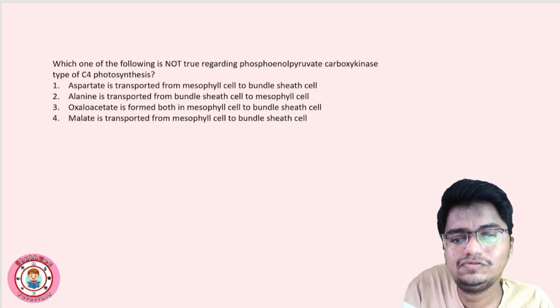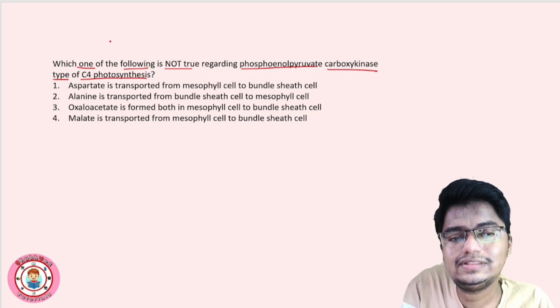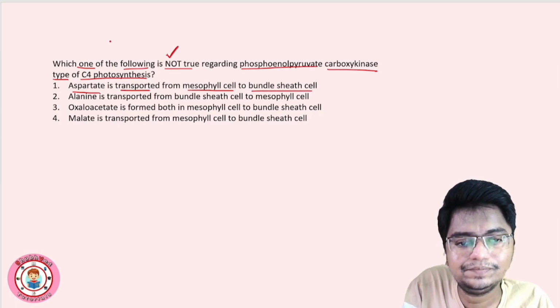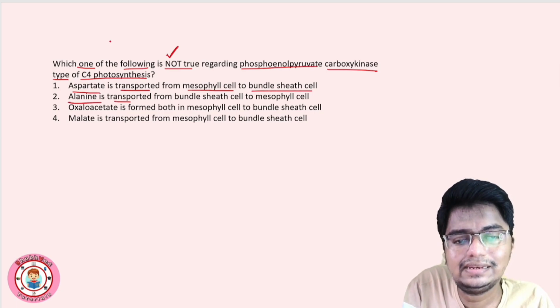The first question for today is, which one of the following is not true regarding phosphoenol pyruvate carboxykinase type of C4 photosynthesis? Photosynthesis, as I said, बहुत important topic है, right? Now not true यहाँ पे पूछा है. So what are the statements? Aspartate is transported from mesophyll cells to bundle sheath cells. This is correct. Alanine is transported from bundle sheath cell to mesophyll cell.